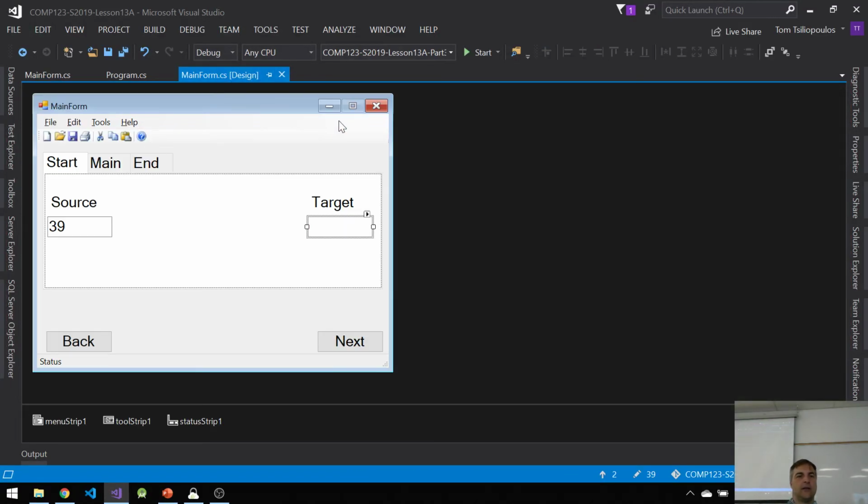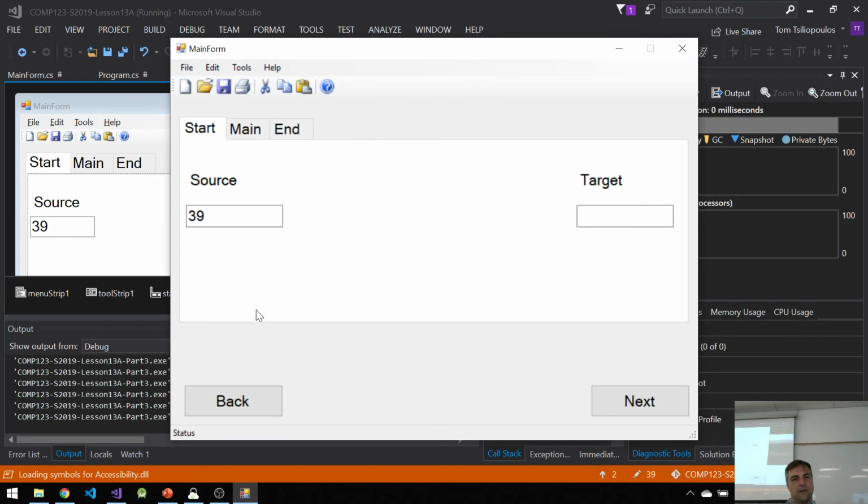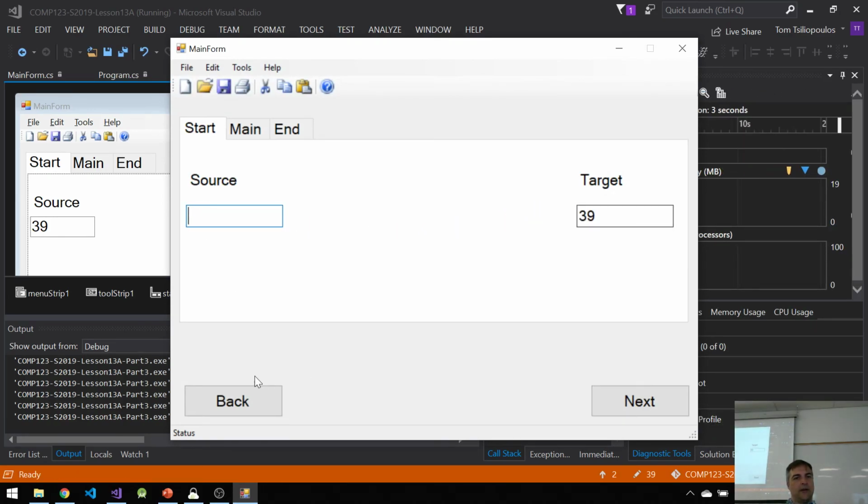So again, if I run this, it looks like this. Grab it, drop it. If I want to move it back, I have to do the exact same three events for the other text box, right? Which means this text box here, if I want to move the target back to the source somehow, I need to set this up as allow drop. That's number one. Second thing I have to set up is a mouse down event. For this one, I have to set up a drag enter and a drag drop event with the proper stuff, and then I can move it back and forth.